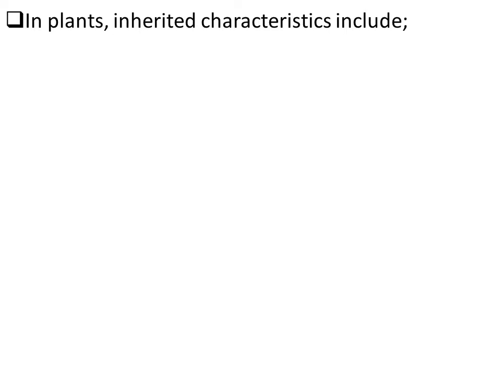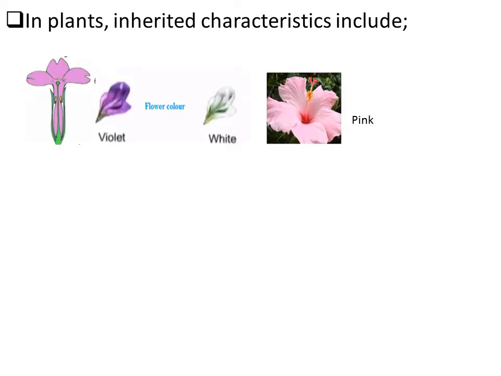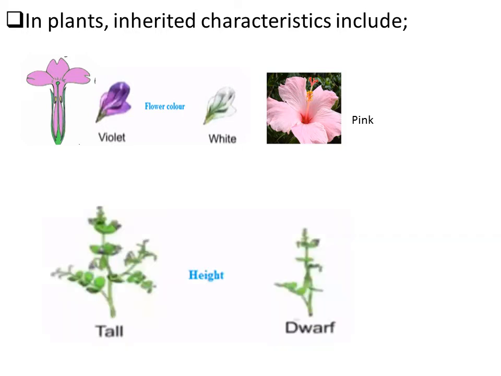The inherited characteristics in plants include the color of the flowers. They're going to be violet, white, pink, and even purple. The height of the plants, where some organisms grow tall, others are short.